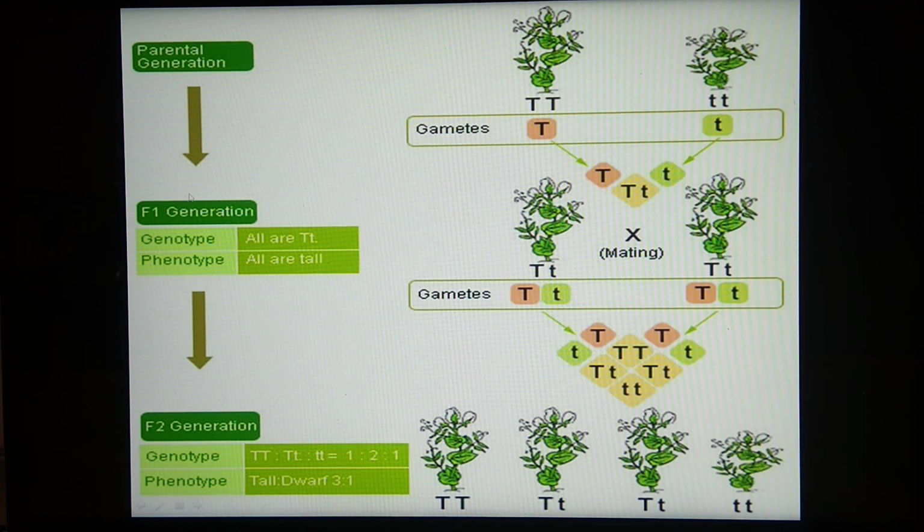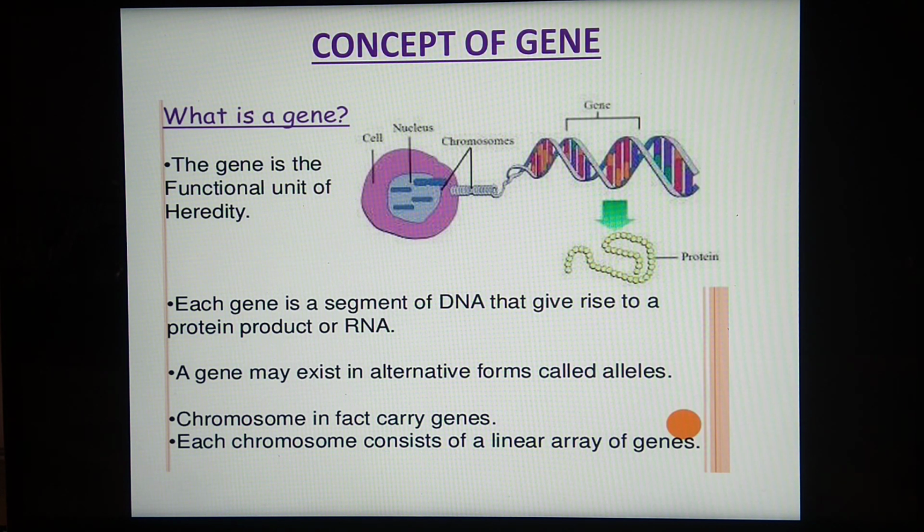So this is the F1 generation, and this is the F2 generation. So in this cross, what we have seen, in the F1 generation, the progeny which are formed are always hybrid, and in the F2 generation, phenotypically we get the ratio 3:1, and genotypic ratio is 1:2:1.